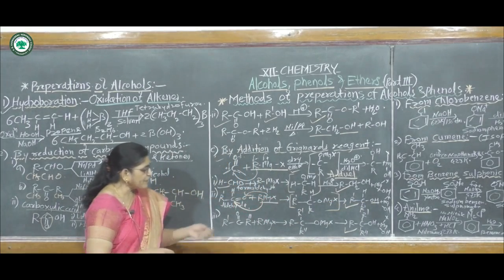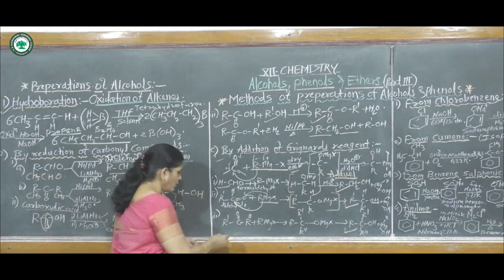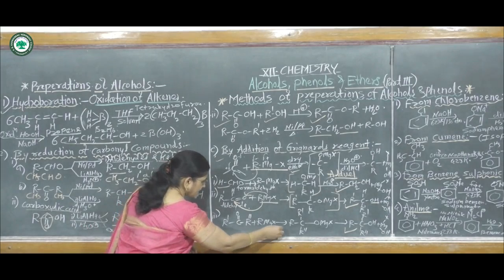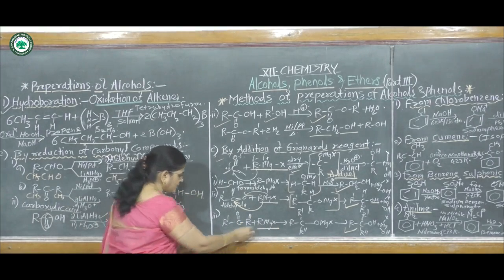Then third, the preparation of tertiary alcohol. For this reaction, alkyl magnesium halide is reacted with a ketone.